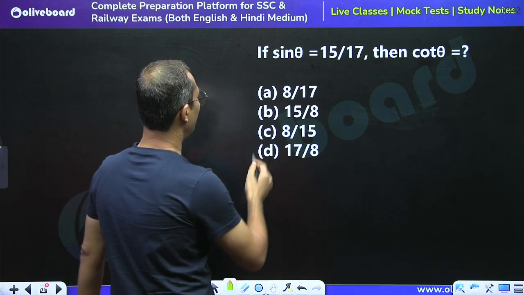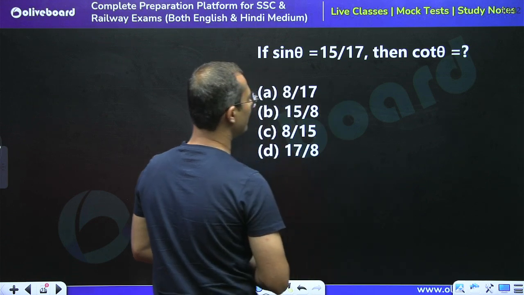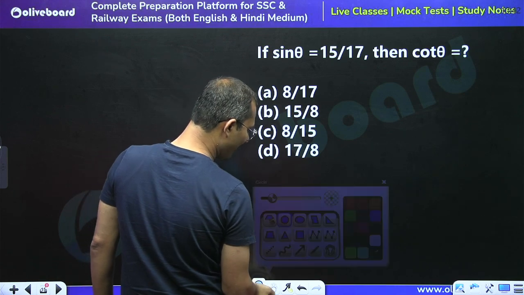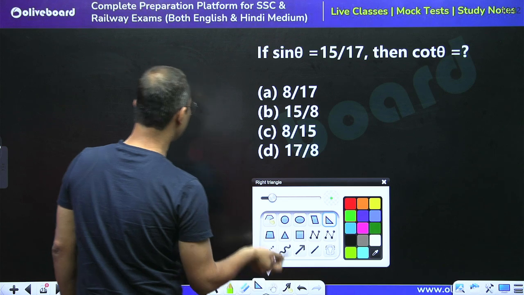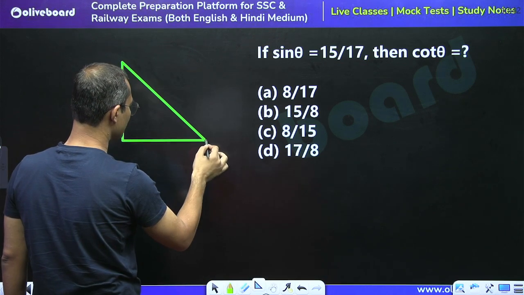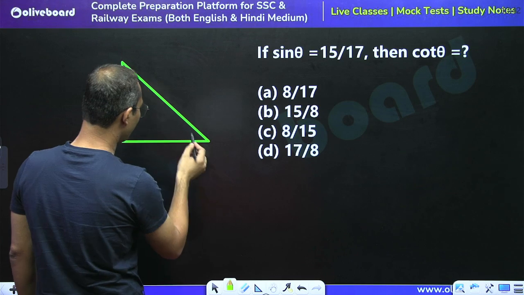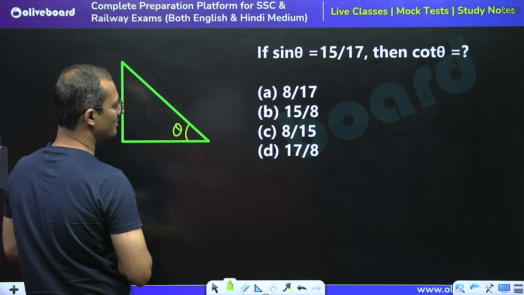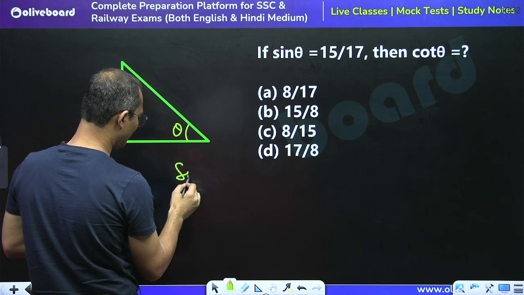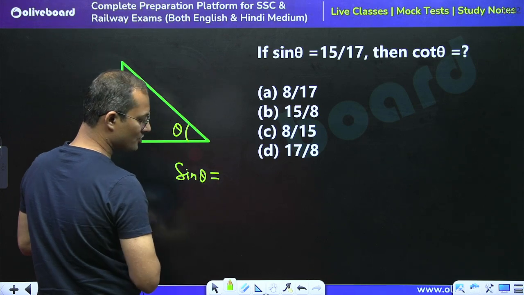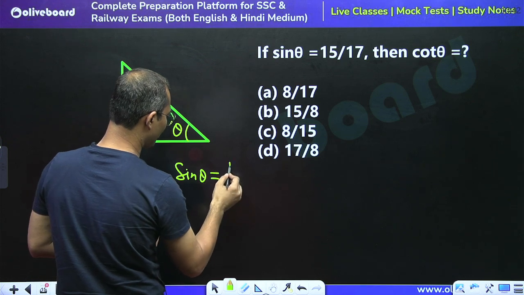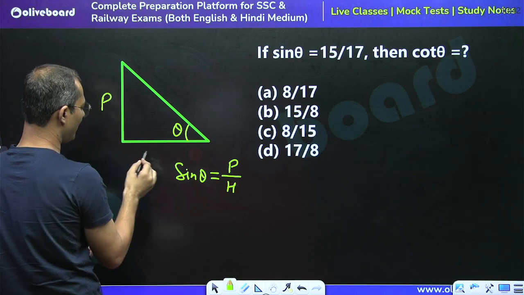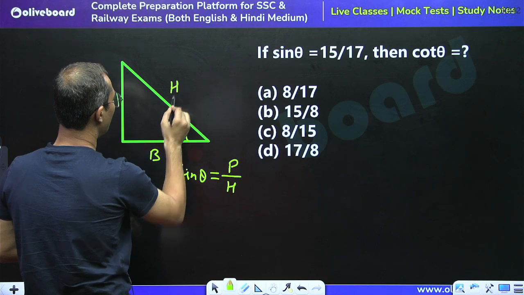See, if sine theta is equal to 15 by 17, then find the value of cot theta. You know very well the trigonometry based on the right triangle, right? Complete trigonometry is based on right angle triangle. If I take this angle theta, sine theta is equal to perpendicular upon hypotenuse. This is the perpendicular, this is the base and this is the hypotenuse.